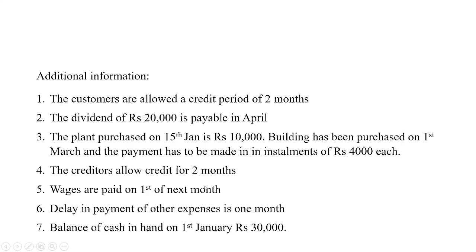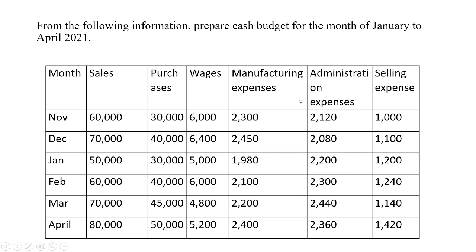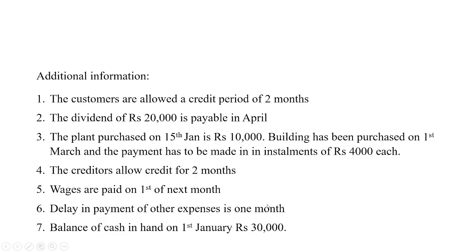Next is the delay in payment of other expenses is 1 month. So we have the manufacturing expenses, administration expenses and selling expenses. All these will be paid in the next month. That is, December's amount will be paid in the month of January. January's expenses will be paid in the month of February. February's expenses will be paid in the month of March.